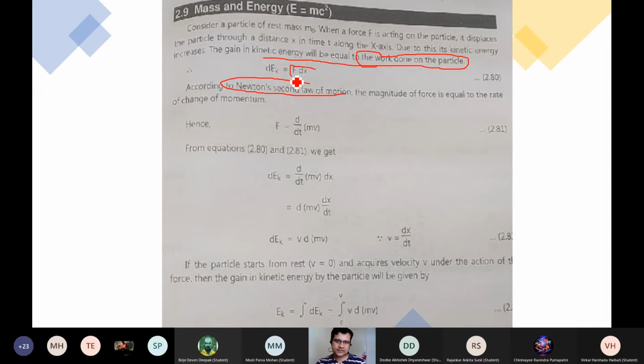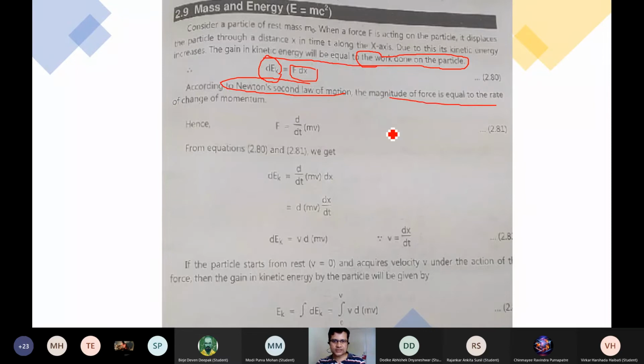So force into displacement, as per Newton's second law, the magnitude of force multiplied by displacement gives me the work. Suppose I write for a small displacement dx, dEk is the amount of energy change, or the work done. So dEk represents the work done here.